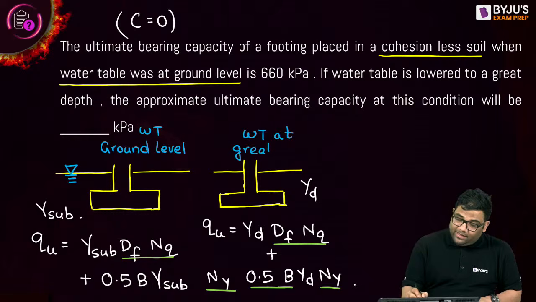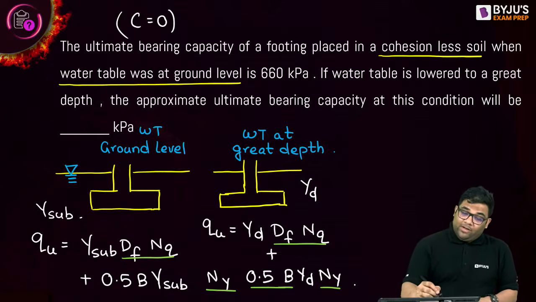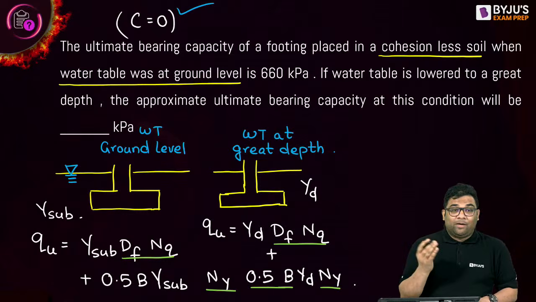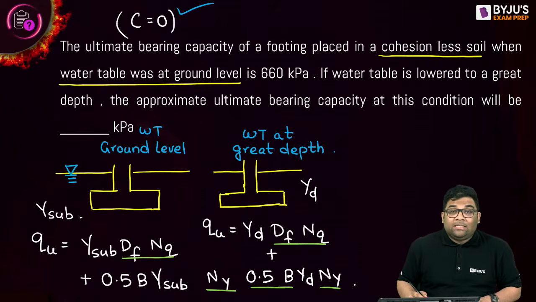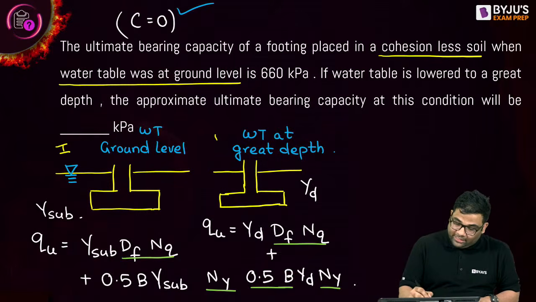Tell me what is the major difference you are seeing in the equations of ultimate bearing capacity when c is 0. Please write down. Don't just say yes or no. As Harish has rightly pointed out, the difference is gamma. So suppose this is case 1 and this is case 2.